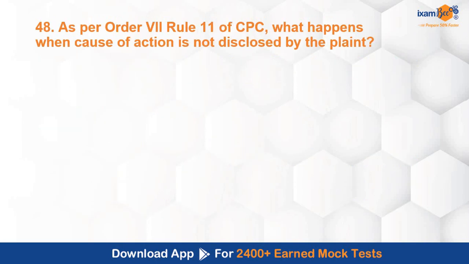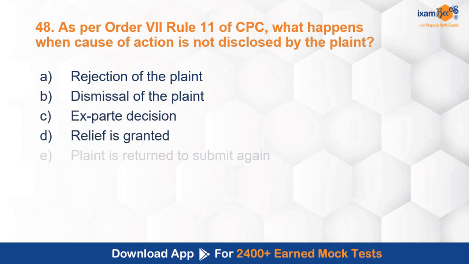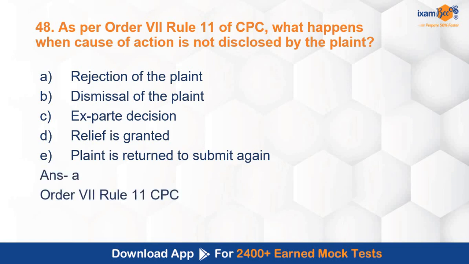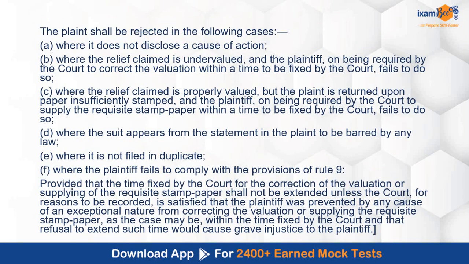As per Order 7 Rule 11 of CPC, what happens when cause of action is not disclosed by the plaint? अब यहाँ पे आपको order दिया हुआ है, but ये order इतना common है कि आपके fingertips पे होना चाहिए कि ये कौन से concept से deal करता है. 7/11, this is dealing with rejection of plaint. This is a condition. अगर cause of action disclose नहीं होता है, it is one of the conditions on which the court can reject the plaint. All these are the conditions on which a plaint can be rejected.